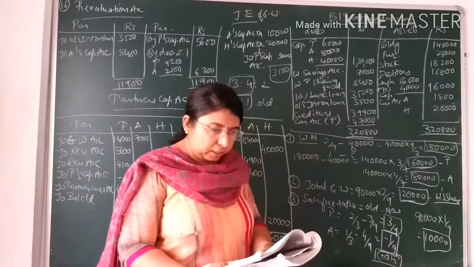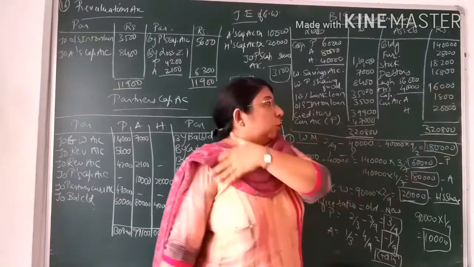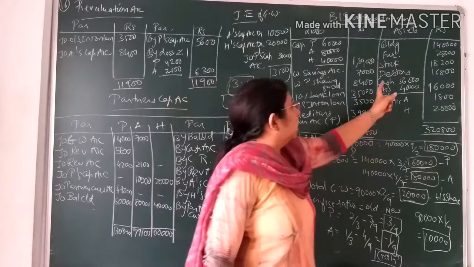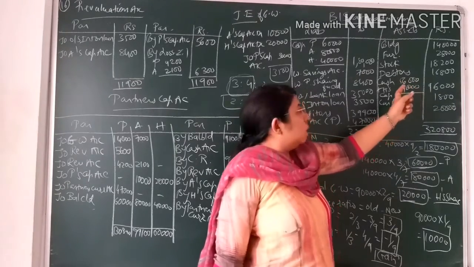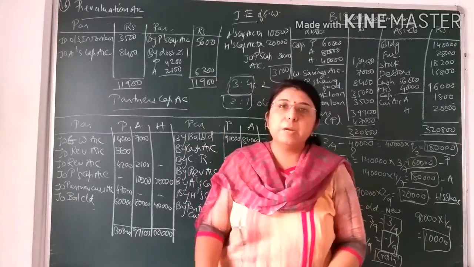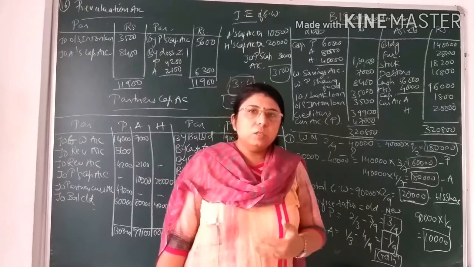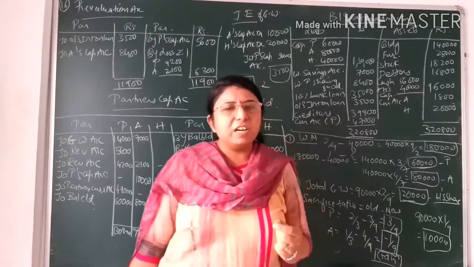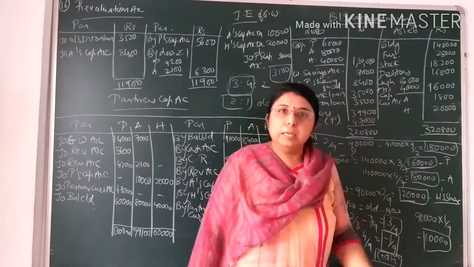Now debtors value, that is 16,800, there also no adjustment is there, so as it is in the new balance sheet. After that cash. Cash balance is given in the old balance sheet, that is 56,000. Now for the new partner, I have not prepared a cash account over here. In the last sum I had prepared a cash account because there were few entries related to it. If you prepare it also, then also no issues, but here there is only one entry related to it, so I have just added it over here instead of preparing a separate cash account.